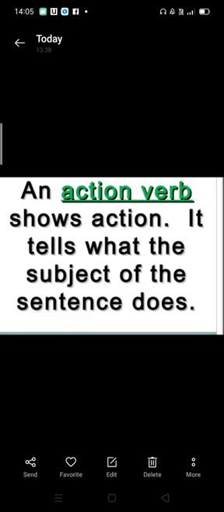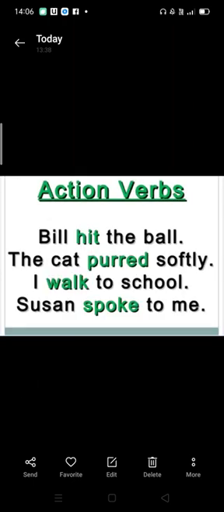So let us revise again. There are different types of verbs. Some show action and some don't. An action verb shows action. It tells what the subject of the sentence does. Like, my mother is cooking dinner. So here the action verb is cooking. Now we can see more examples like: Bill hit the ball, the cat purred softly, I walked to school, Suzanne spoke to me. So the words which are in green color, they are the action verbs.